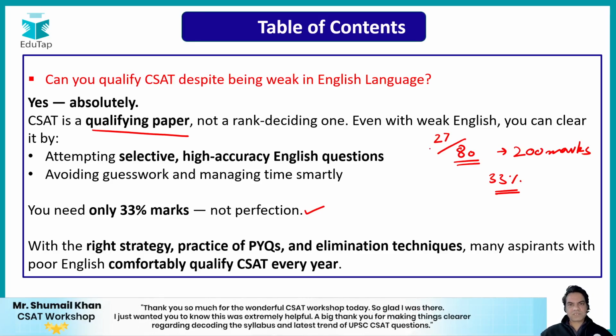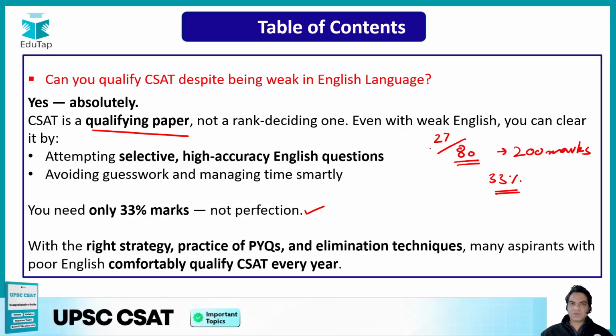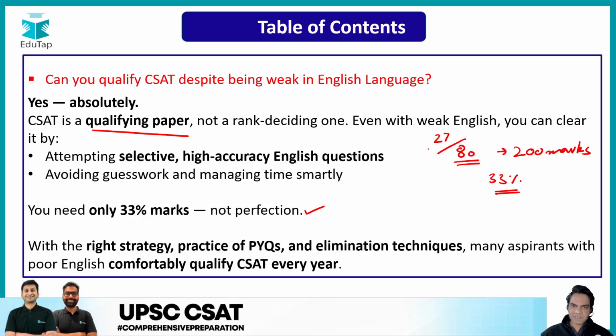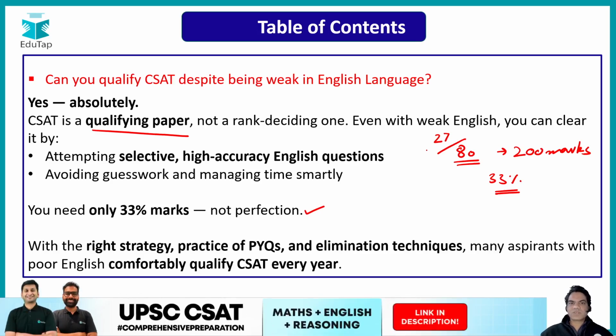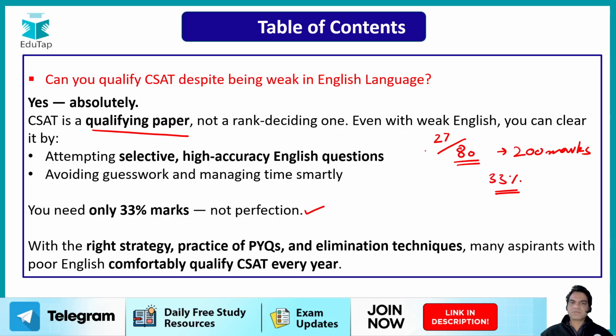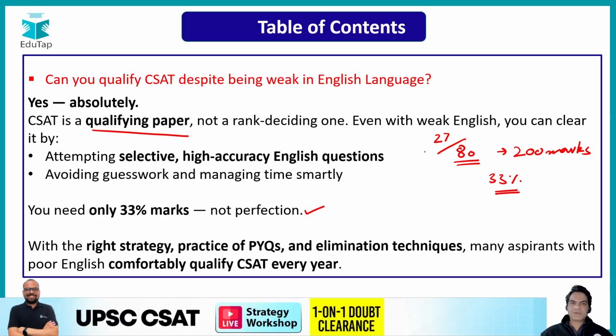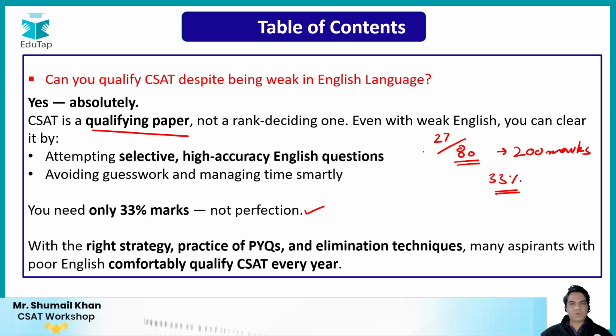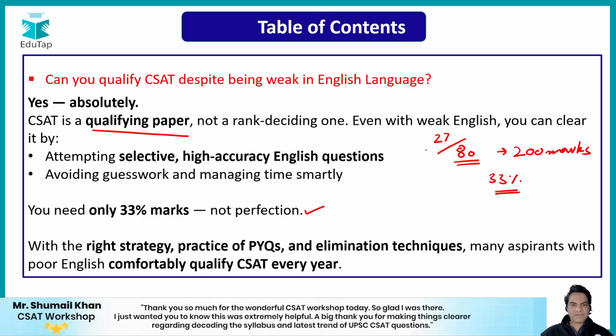They change the number of questions every year, but one thing that you need to understand is you cannot depend on only one subject in this exam. If you feel that okay, only quants will help you to qualify this paper, that's not going to happen. You need to take certain easy questions from quants, certain questions from reasoning, and then certain questions from the comprehension section to be able to get to your qualifying score. And another very chilling stat is that every year around 38% of the aspirants who appear in the preliminary exam fail this exam because of CSAT. They are not able to qualify CSAT. So that is a huge number and we can work on it.